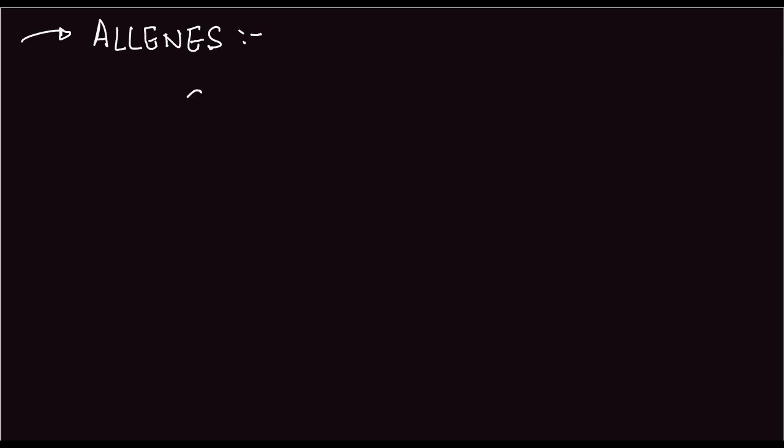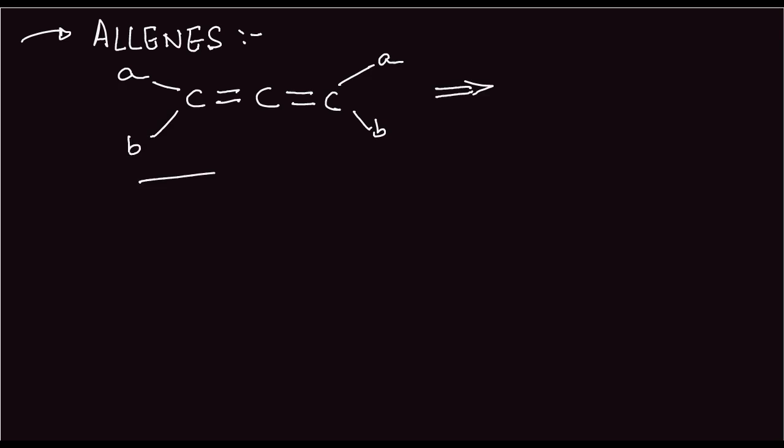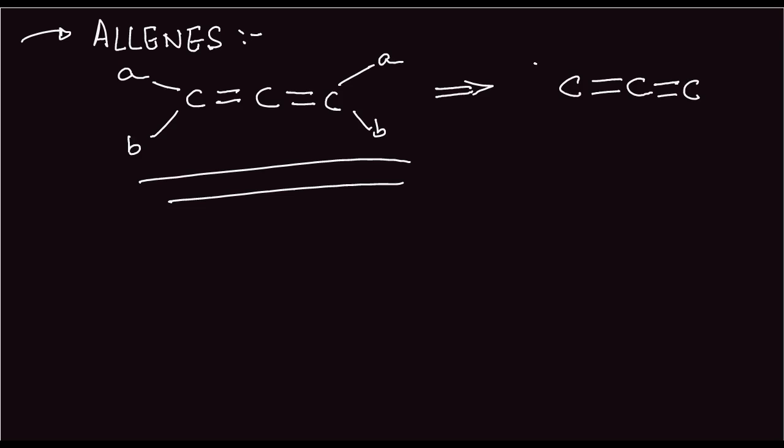Now, what are allenes? Allenes are compounds having three carbons with double bonds between them. So we have something like this. Now, when you represent it in this manner, it is very difficult to notice the plane in which A and B are located. But to give you a fair idea, it is represented in this manner. So this is A here. This is B. We get a dashed A here and a solid dash here for this B.